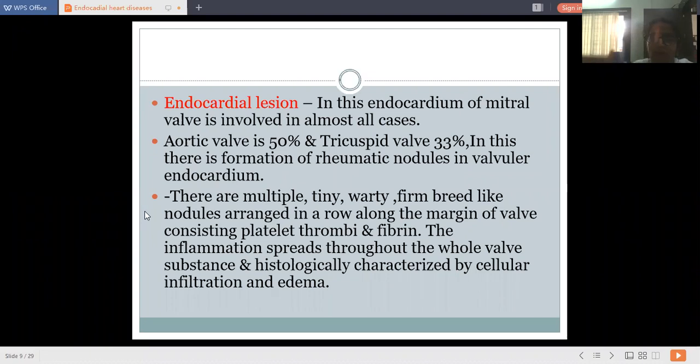Then the next one is the aortic valve, then the tricuspid valve. Here there are multiple tiny, firm, bead-like nodules arranged in a row along the margin of the valve. At the point where the valve closes, at the margin, these tiny bead-like nodules get formed, and later on they get transformed into vegetations.